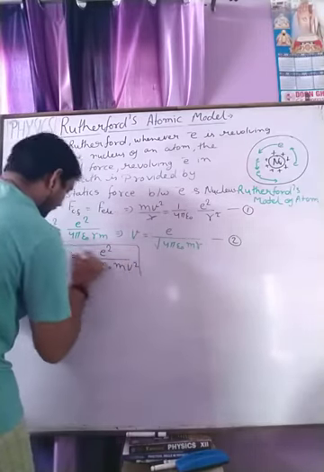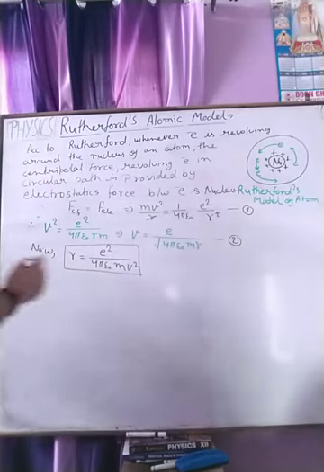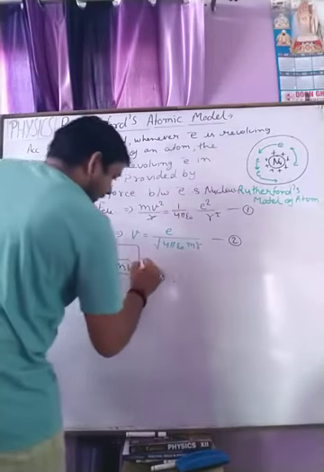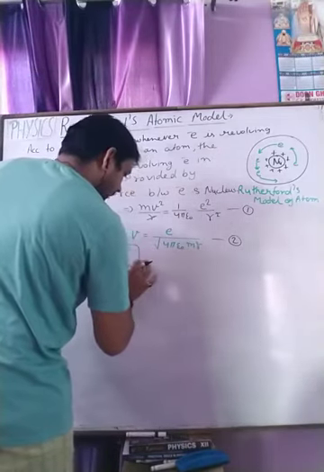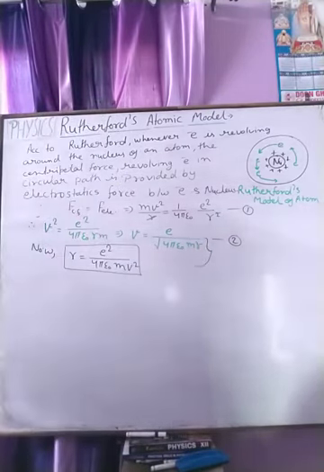This is the radius of the electron's orbit around the nucleus when it is moving. Okay, now this is your equation. One minute, both these equations will be part of the second.